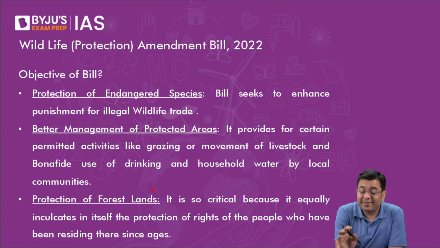For that, CITES had blacklisted India once before. In order to avoid that, in 2022 we amended this Wildlife Act, to escape that kind of banning or blacklisting by CITES again.